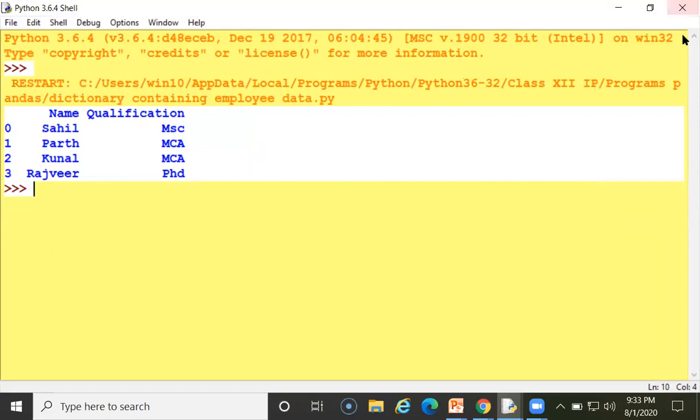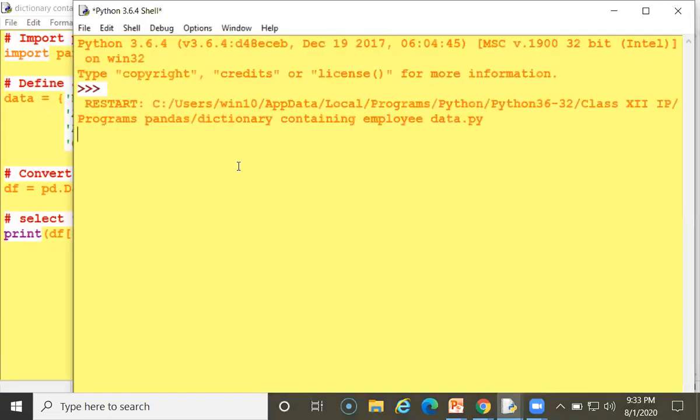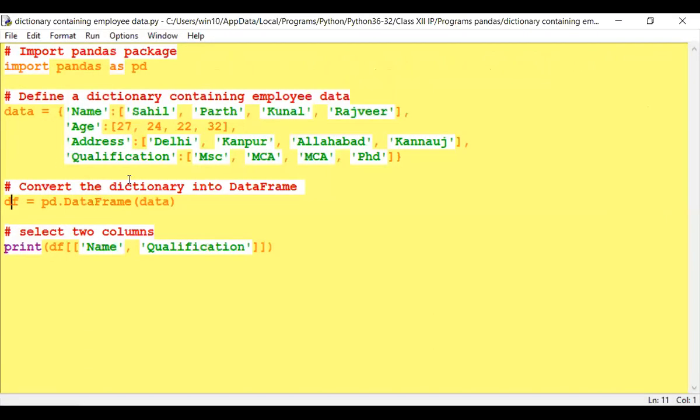Now I am changing another. I am printing the first two columns.